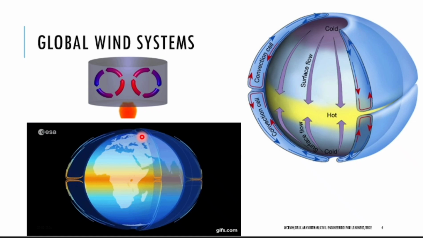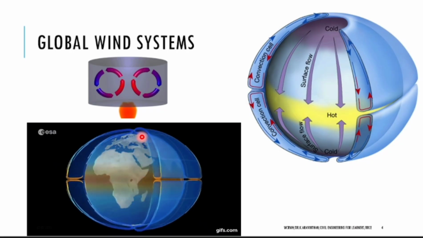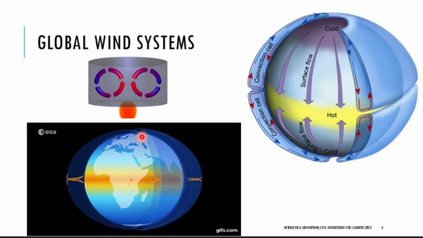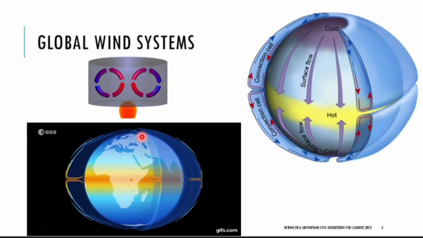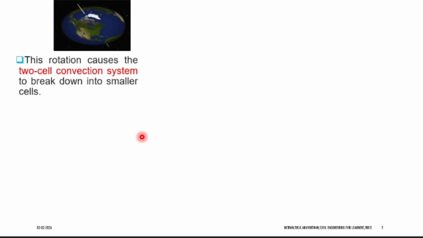Sir, during summer, we go to Coorg. During summer, we go to Kashmir. Even though the same sun is there, why is it not so hot? Even in deserts, like the deserts in Saudi Arabia, if you go to the top of a hill, you will not feel that much hotness. Why? Because the Earth's surface absorbs the heat. Wind is not blowing due to only one cause. So what is the first cause of wind blow? The heat of the sun.